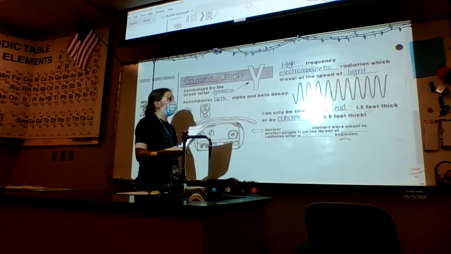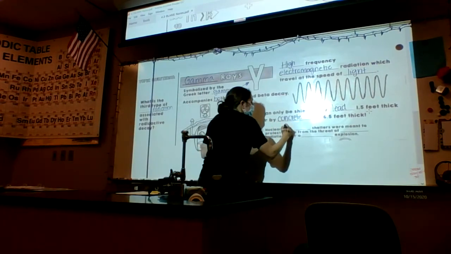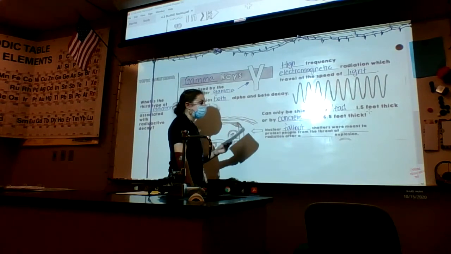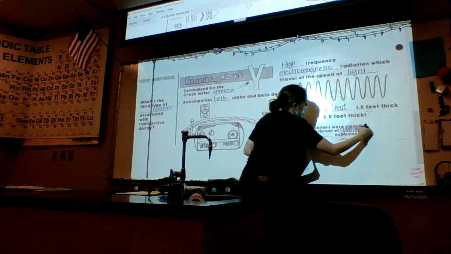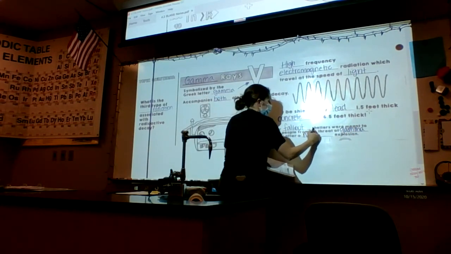A little fact: nuclear fallout shelters were meant to protect people from the threat of gamma radiation after a nuclear explosion.